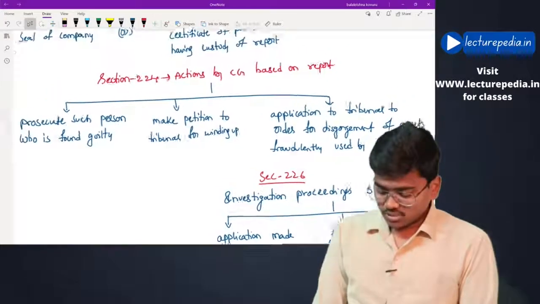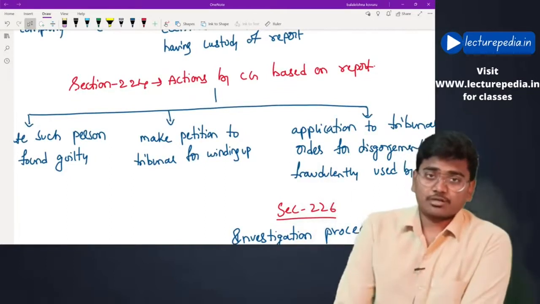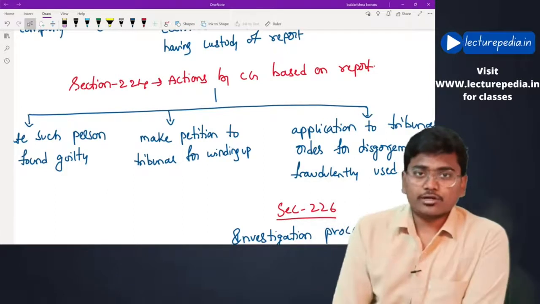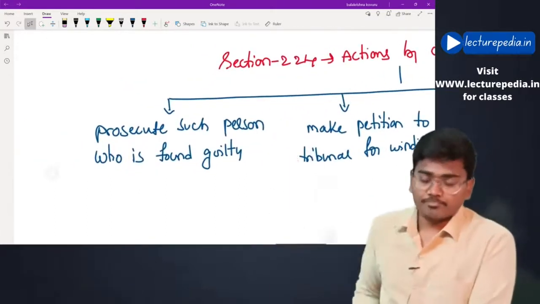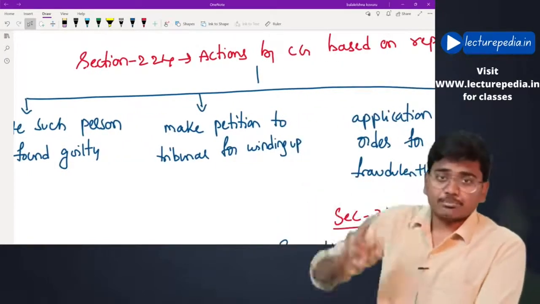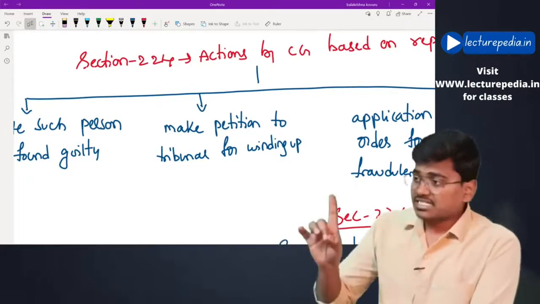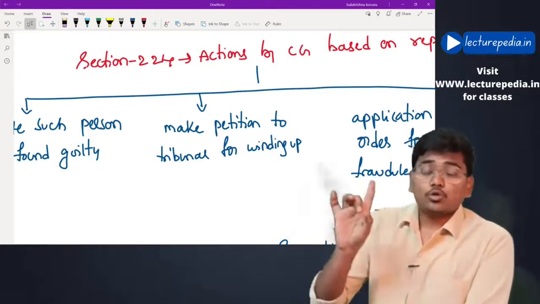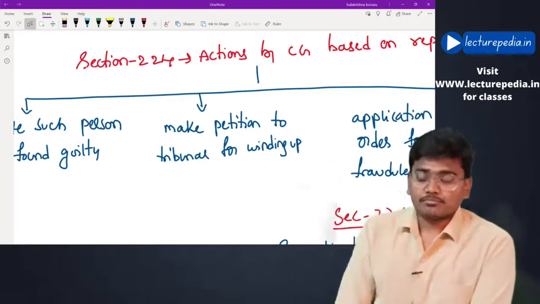Section number 224. Actions that the central government can take based on this investigation report. Once the investigation report is submitted to the central government, what actions can the central government take? Let us see. Prosecute such person who is found to be guilty, or make petition to the tribunal for winding up of such company. If the central government feels that based on the investigation it is necessary to wind up the company, then it will ask the tribunal to give an order for winding up of that company.